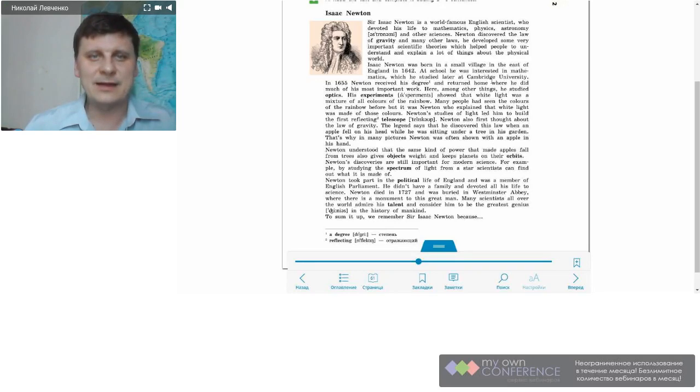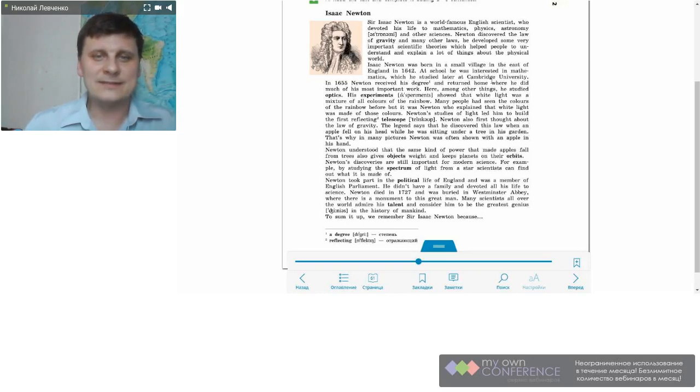Many people had seen the colors of the rainbow before, but it was Newton who explained that white light was made of those colors. Newton's studies of light led him to build the first reflecting telescope. Newton also first thought about the law of gravity. The legend says that he discovered this law when an apple fell on his head while he was sitting under a tree in his garden. That's why in many pictures Newton was often shown with an apple in his hand.